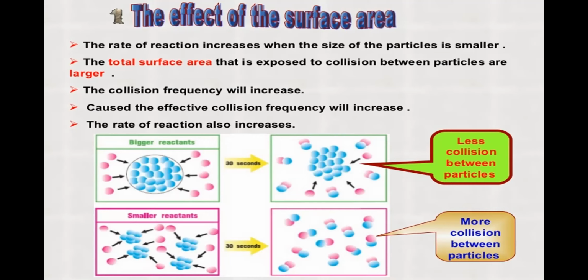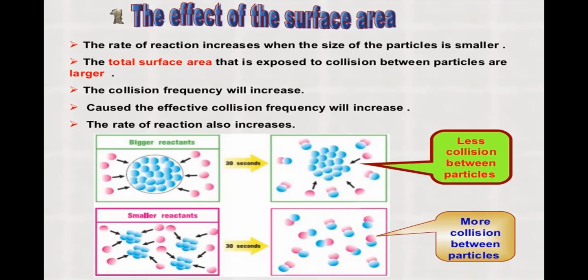So increase in surface area is a factor that determines the rate of reaction. Why does it increase the rate? The total surface area exposed to collision between the particles is larger. As the surface area increases, the collision frequency increases, and as we all know, as the collision frequency increases, the rate of reaction increases. This results in an increase in the number of effective collisions, and the rate of reaction increases.